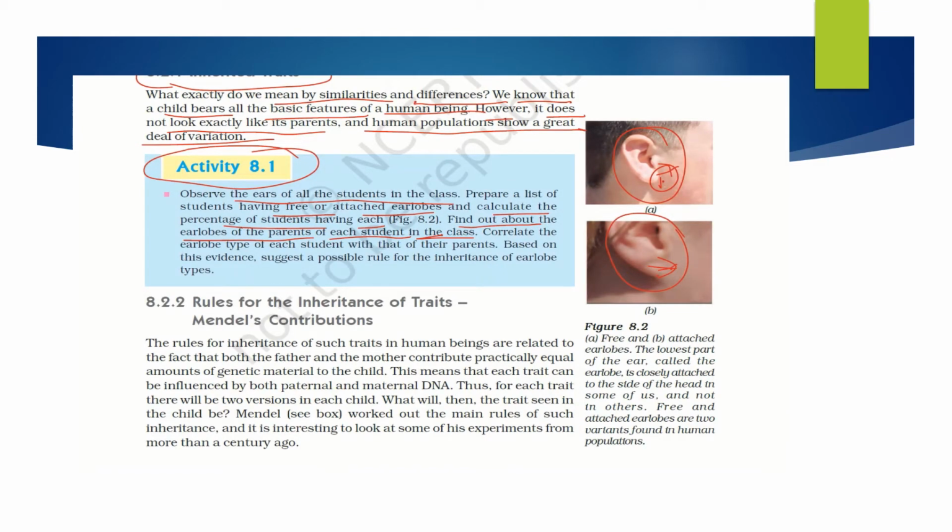If they say that both have attached earlobes, then ask whether your maternal grandparents or your paternal grandparents have free earlobes or not. Then you can correlate the earlobe type of each parent with their parents. Based on this evidence, suggest a possible rule of inheritance of the earlobe types. If the parents do not have free earlobes, the grandparents from one of the sides might have. Like that you can draw a conclusion about how it is inherited through the genes.